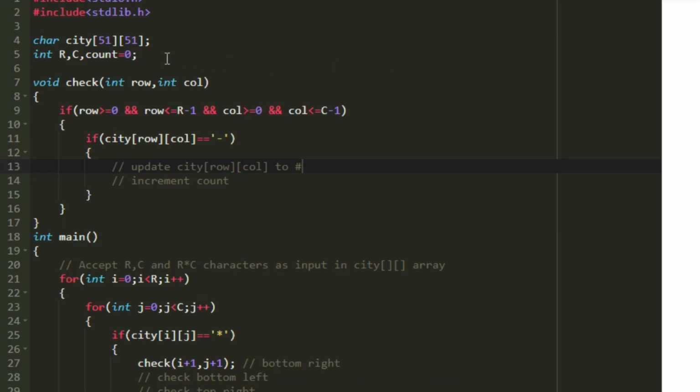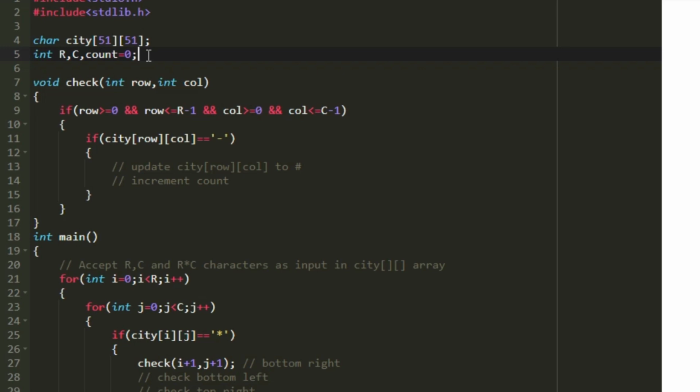So first I am creating a new character array named city of size 51 cross 51, and I am creating three more integer variables named r, c and count, and I am initially setting count is equal to 0. And here we have declared all these variables outside the main function, because we will be using these values within our function and also within our main function.